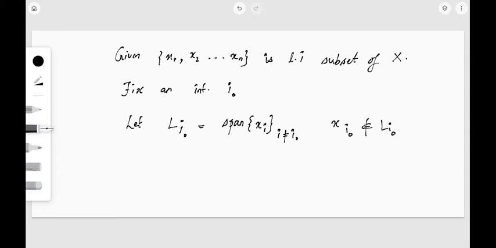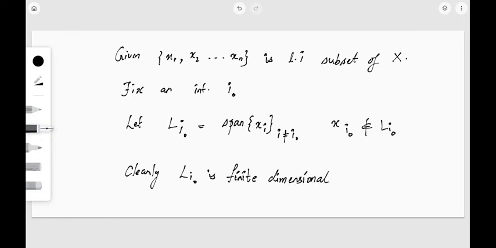Now with the help of this and the previous corollary, we will prove the theorem. From this it is clear that L i dot is finite dimensional, right? We have only a finite number of elements, because the linearly independent set is x1, x2, etc., up to xn, which is finite.